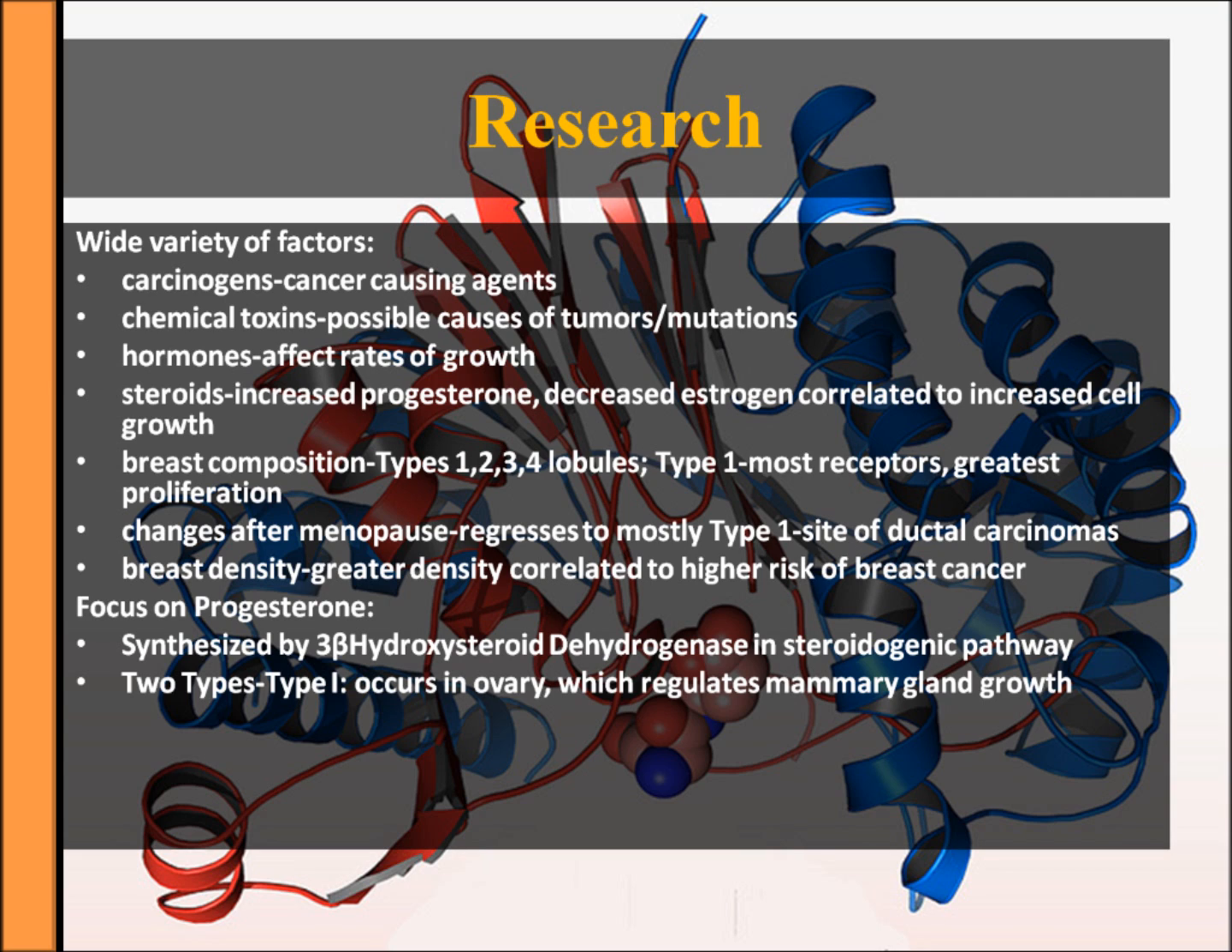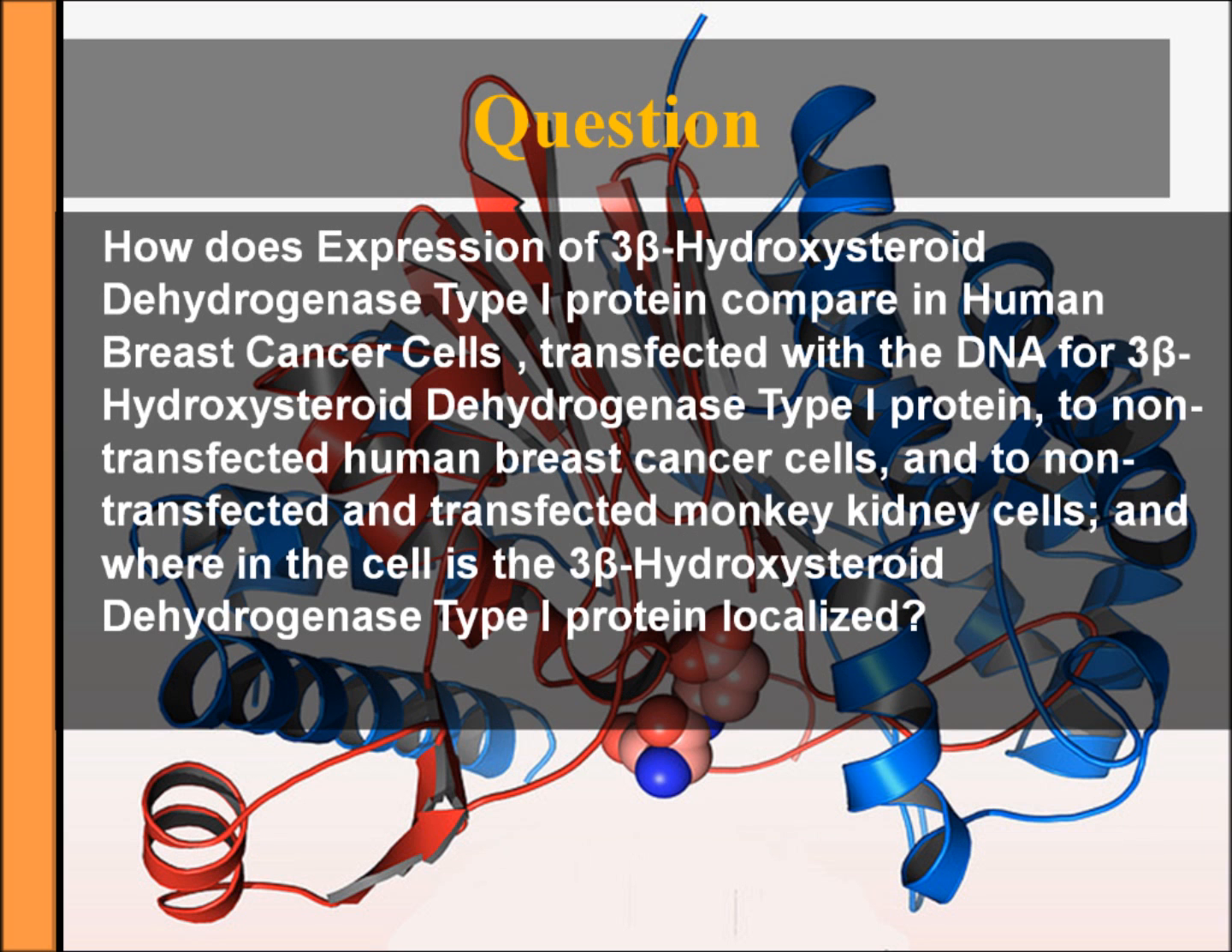to regular breast cells. This steroid is synthesized by 3-beta-hydroxysteroid dehydrogenase protein in steroidogenesis from pregnenolone. Of this protein, there are two types in the human body, type 1 and type 2. Type 1 occurs in the ovary, which regulates breast growth, which is why I studied type 1.